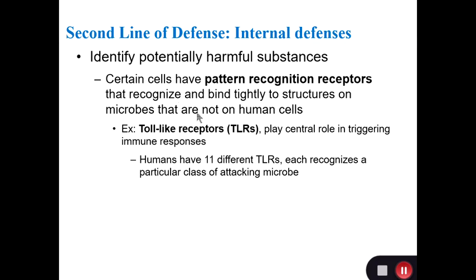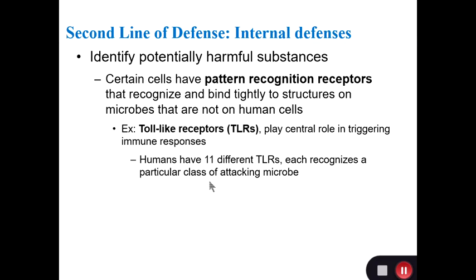That means they have the ability to recognize certain structures or antigens on microbes like bacteria or viruses or fungus, so they know that they're not human cells, but belong to some invading microorganism. One class of pattern recognition receptors that is studied frequently is TLRs, toll-like receptors.